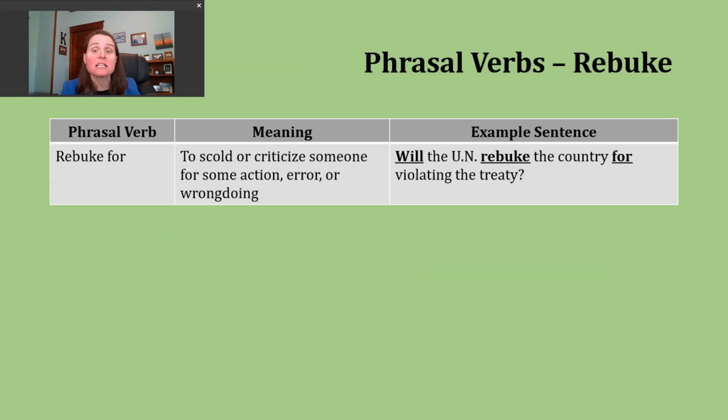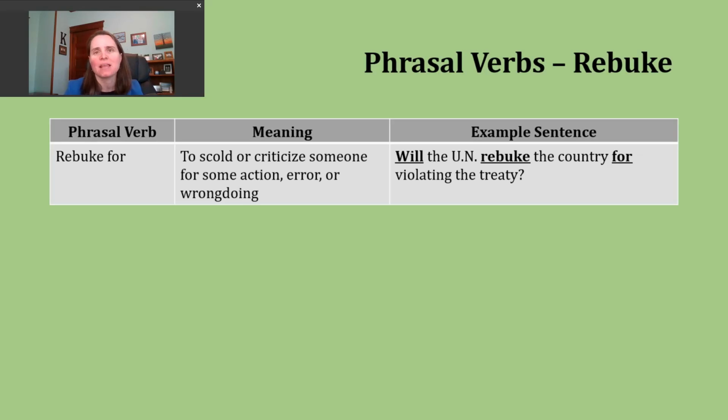An example of this might be, will the UN rebuke the country for violating the treaty? So we're looking for this international organization to scold or hold another country responsible for their wrongdoing of violating a particular treaty.